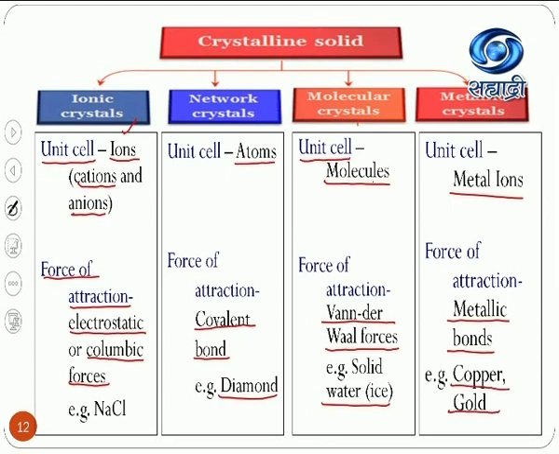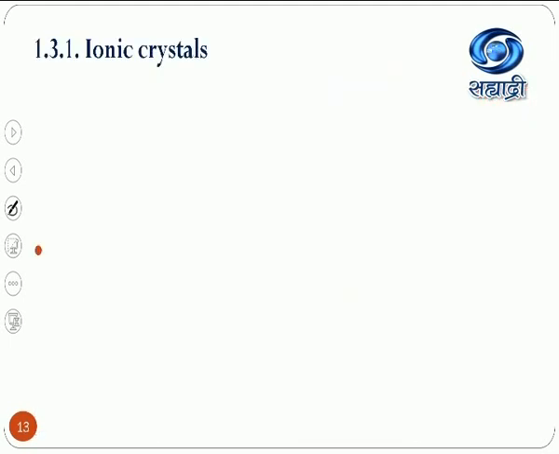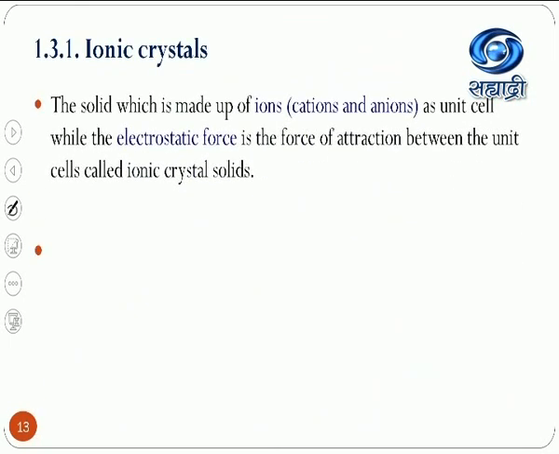Example: copper, gold, silver, magnesium, a number of metals. All metals belong to this particular category. So we can define any type of crystal with the help of their unit cell and the force of attraction between the unit cells. Now let us look at each crystal in detail.